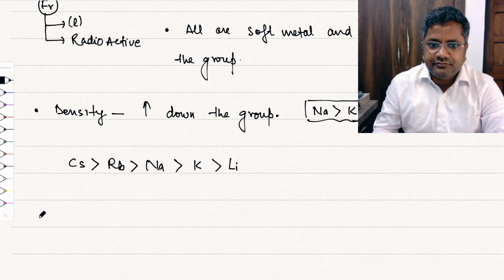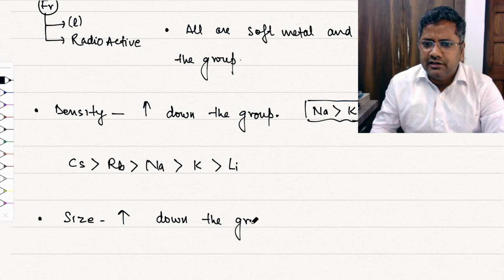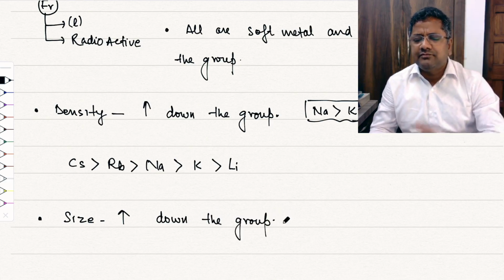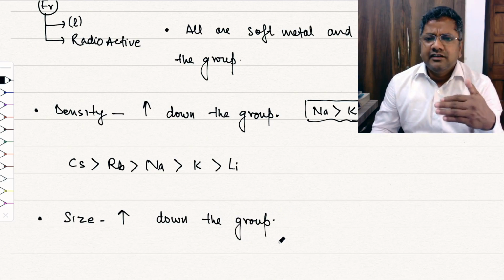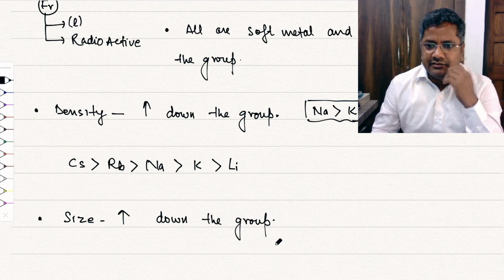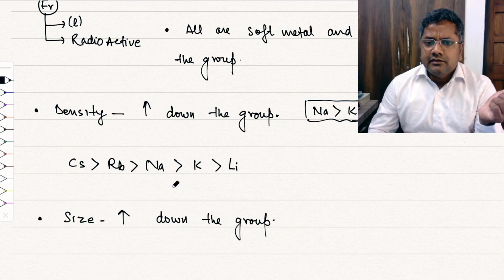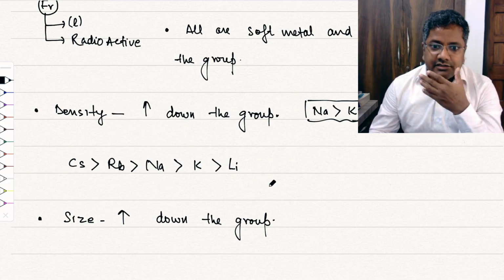Size increases down the group, and all the properties of these elements are normal, because there are no great exceptions. Few of them have some exceptional properties, but not much.